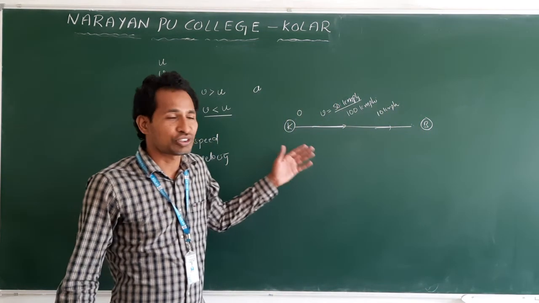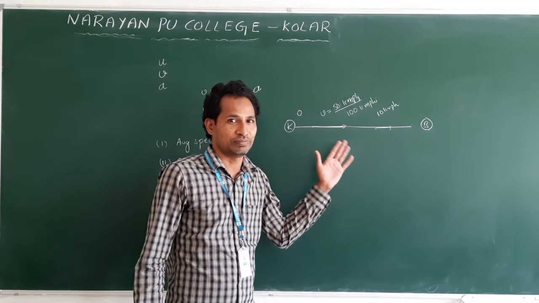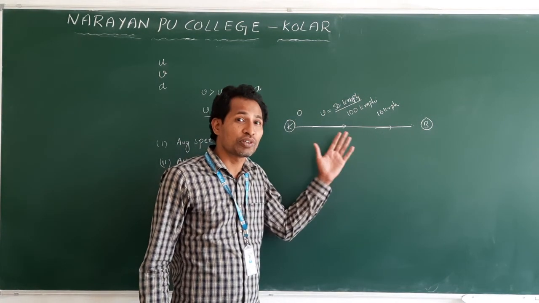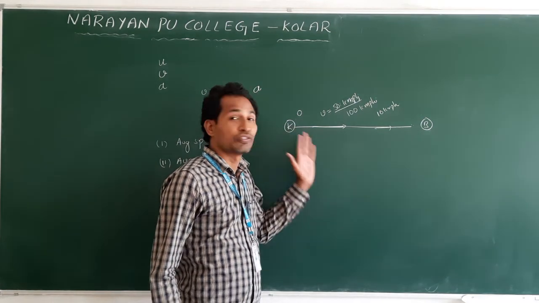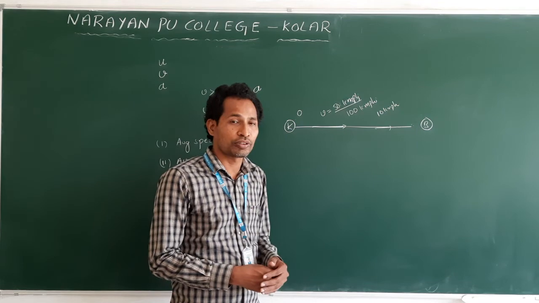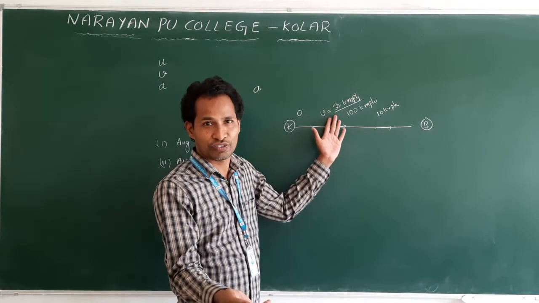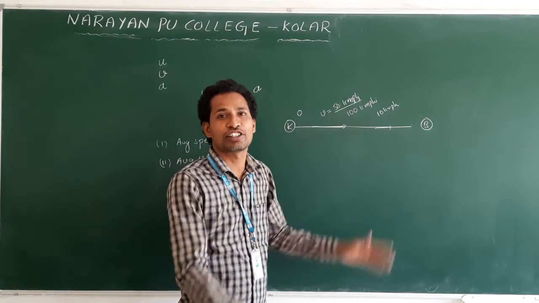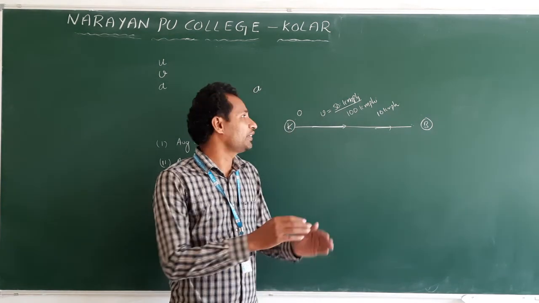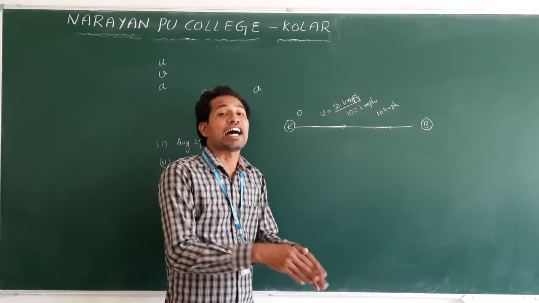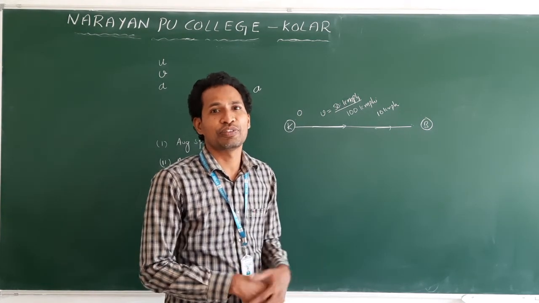This motion is non-uniform. Understand? If I ask what your speed was from Kolar to Bengaluru, we cannot say 50 for some distance, 100 for some, 10 for some. In this case we take average speed or average velocity.